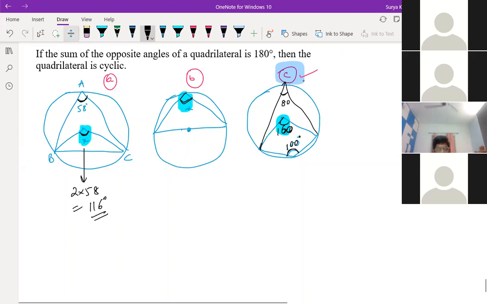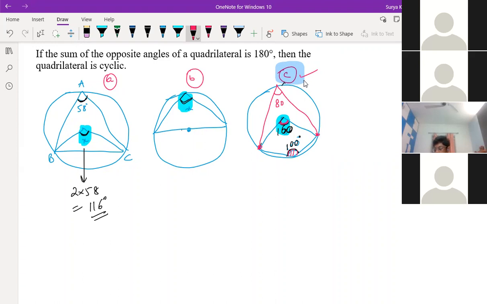I'll just draw once again from the same two points. I'm drawing the quadrilateral like this. I told you, cyclic quadrilateral. Then in a cyclic quadrilateral, opposite angles are equal to what? 180. If this is 100, then this will be 80. So double of this is the center angle, that is 160. Okay. Yes, sir.